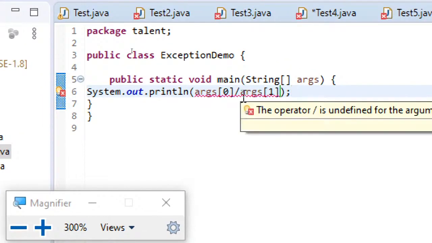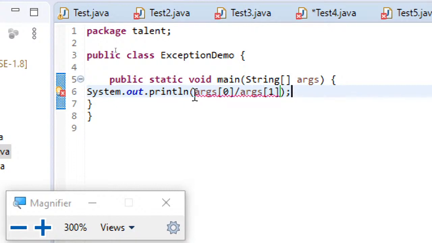Okay, since we know that args[0] will be a String, that is a command line argument, that's the reason it is raising that error.